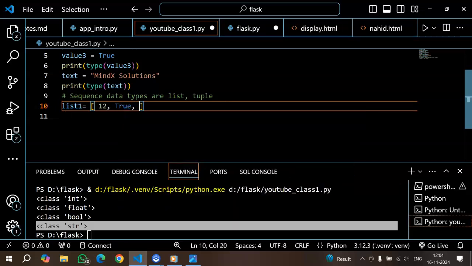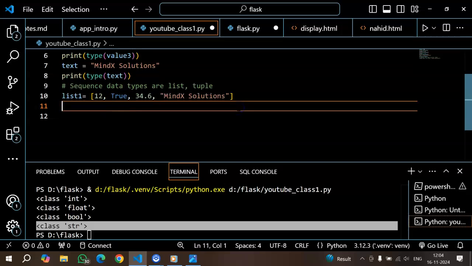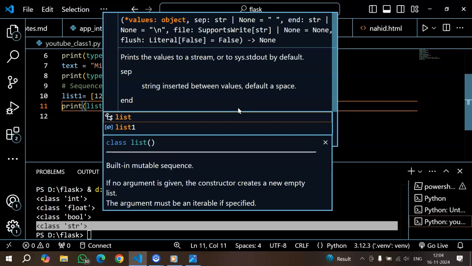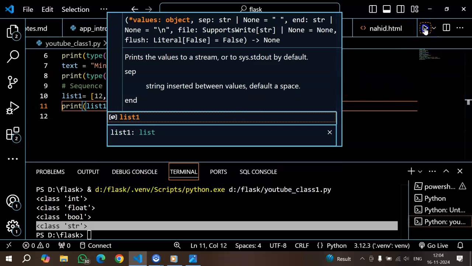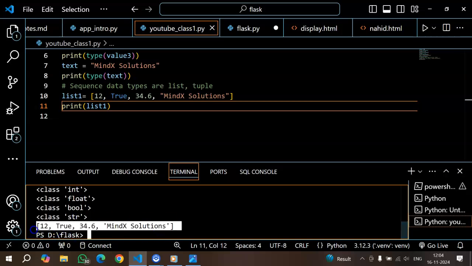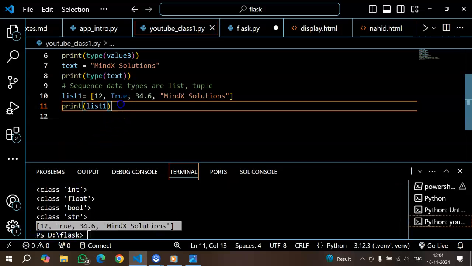A list can have any type of data type within this. So for example purposes, I'm using all 4 types of basic data types here. Within the list, I have given a numeric integer data type, a boolean, a float, and a string. I can print this list using the print statement. Print list 1, and I have to run this. Now in my console, I have got the print of this list.